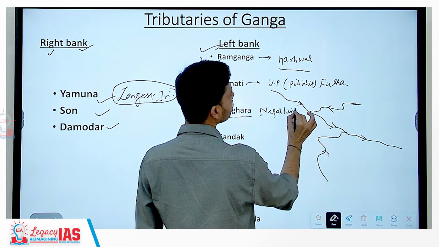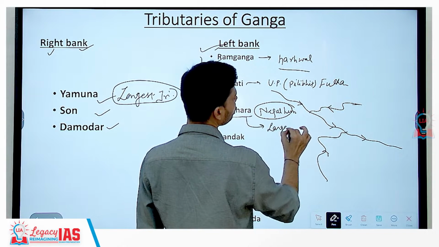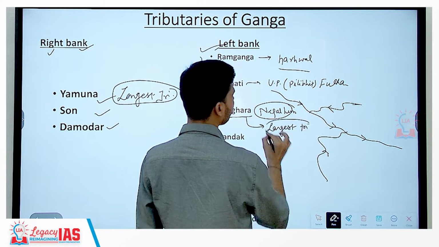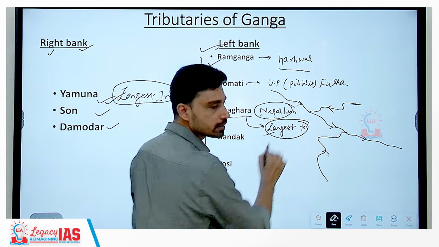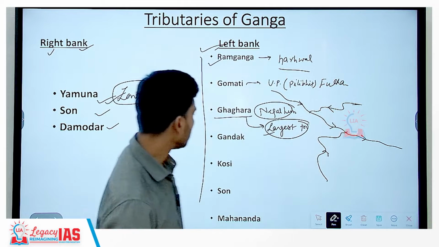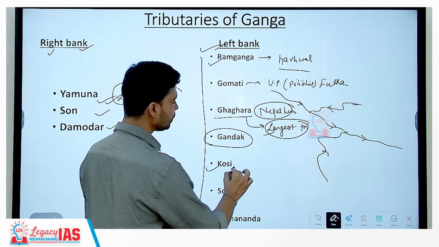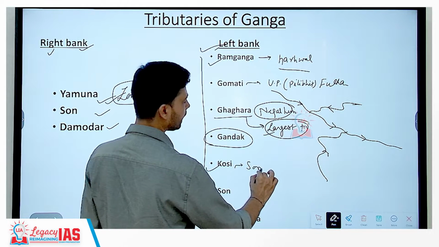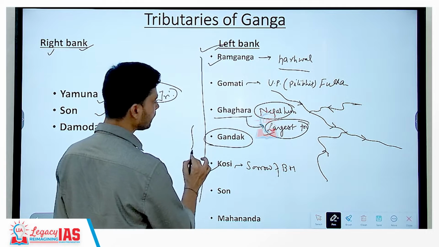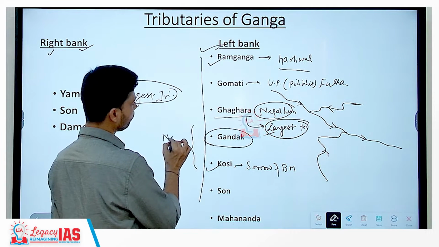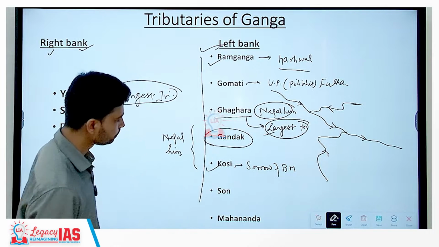Now, what you have to keep in mind is that the Ghagra River is the largest tributary of river Ganga. Yamuna is the longest tributary and Ghagra is the largest tributary of the Ganga River. Then further it receives the river Gandak, then Kosi. Kosi is also referred to as the sorrow of Bihar. Both rivers Gandak and Kosi originate from the Himalayas that are part of Nepal, the Nepal Himalayas.